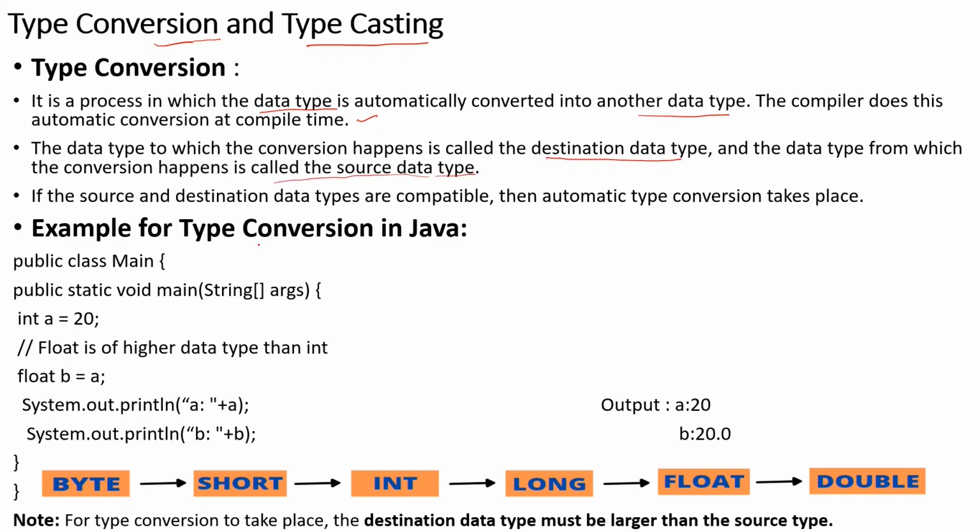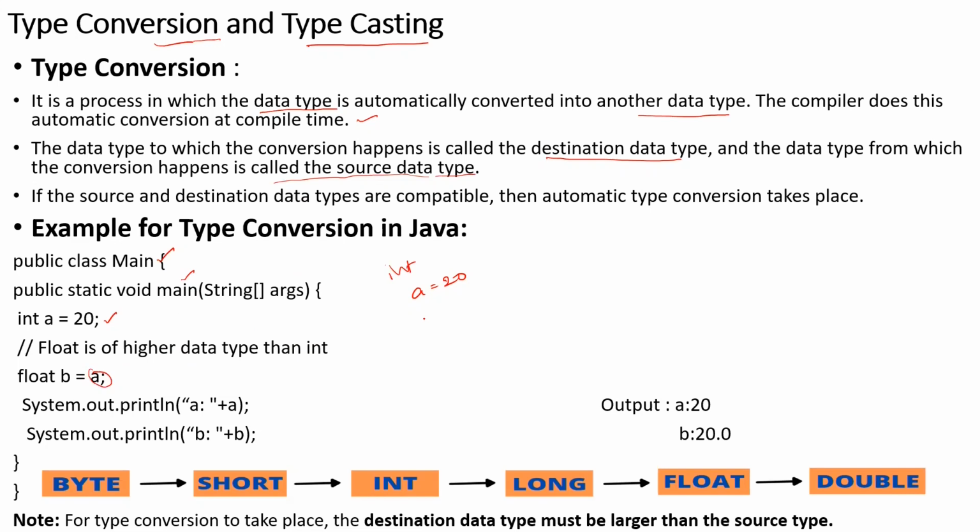If I take an example, you can see here I've declared a class called Main. In that, I've declared a main function. I've taken int a equals 20. Now the value of a is 20, which is of integer type. Float is a higher data type than integer, so I'm going to convert this integer to float.